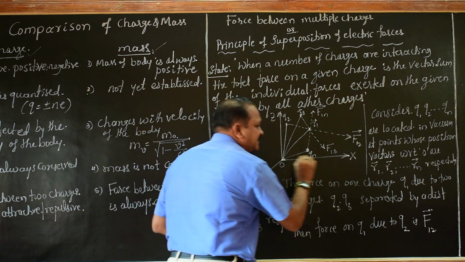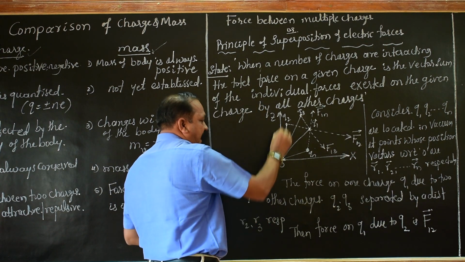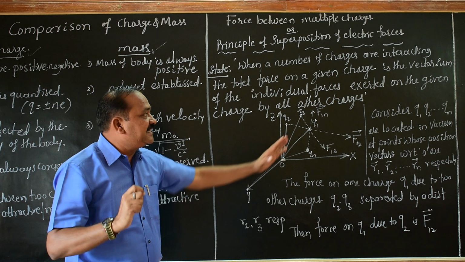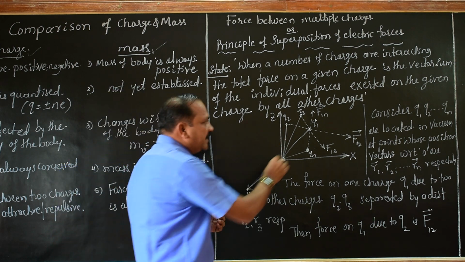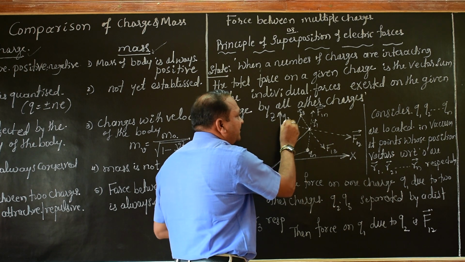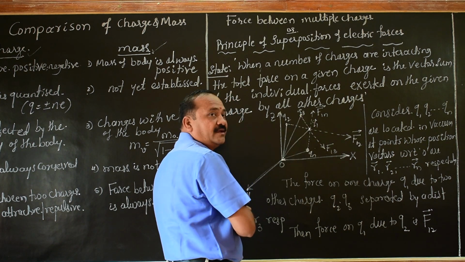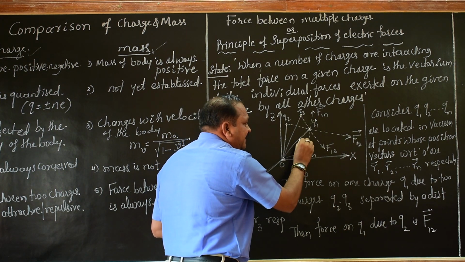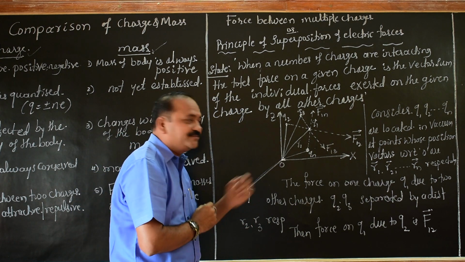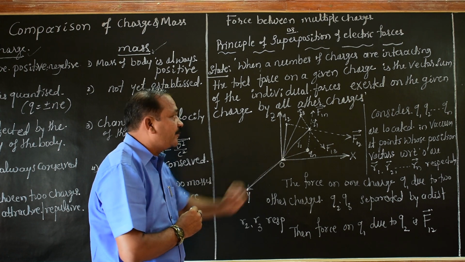Let us see what happens in this case. This is the x-axis, this is the y-axis and this is the z-axis. Let us consider Q1 also as a point charge, so Q2, Q3 and Q1. Q1 is at a distance R1 from this origin. That R1 is a position vector.